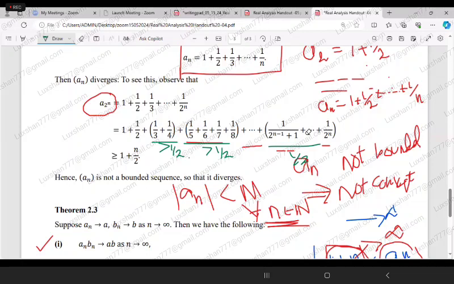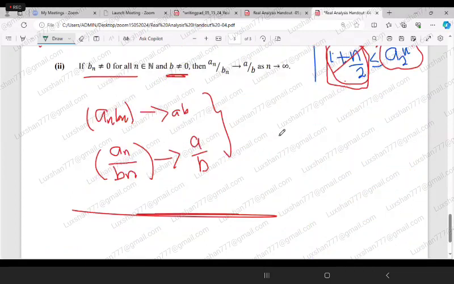Each of these subgroups will be greater than half, and there will be n minus 1 subgroups. So each of these terms is greater than half. Say, for example, you have these terms 1, 2, 3, 4. There are 4 terms, and 1 is here. So this is greater than half, this is greater than half, this is greater than half, this is greater than half.